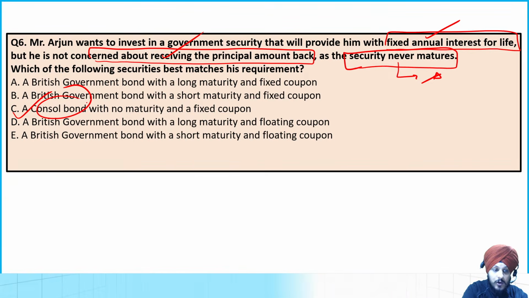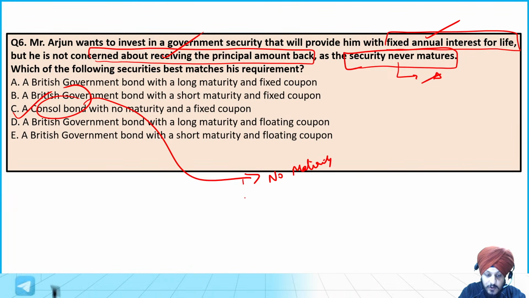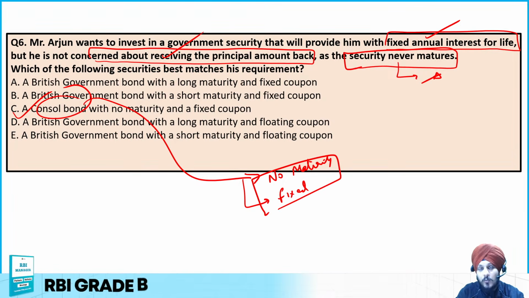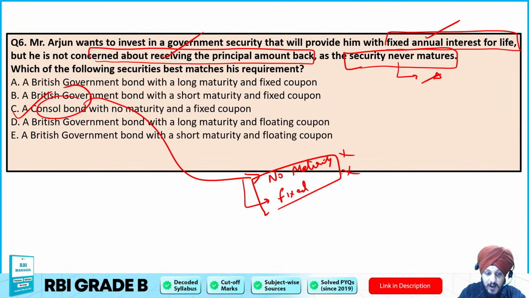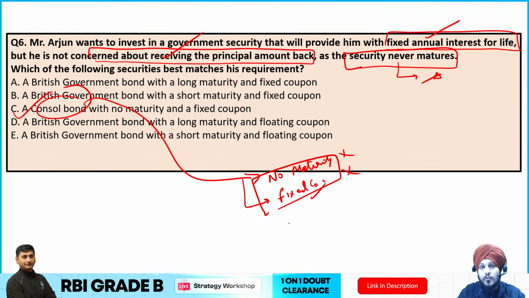Because a consol bond is a bond with no maturity and a fixed coupon, right? And this is what Mr. Arjun is looking for, because a consol bond is a kind of perpetual bond. So no maturity date is there, and the coupon is also fixed, right? Interest payment is fixed, and there is also no compulsory repayment of the principal amount.